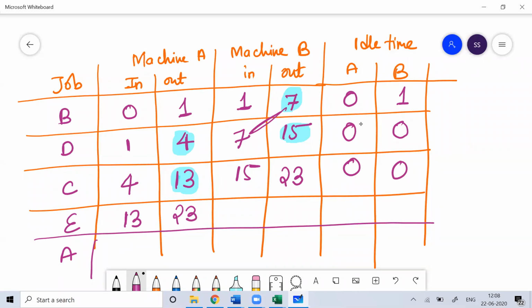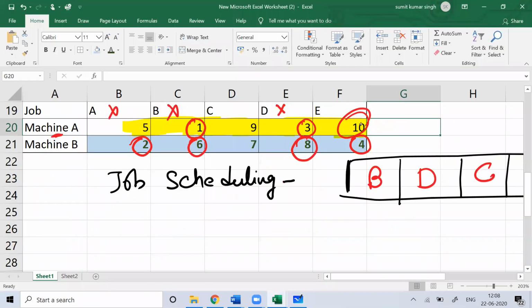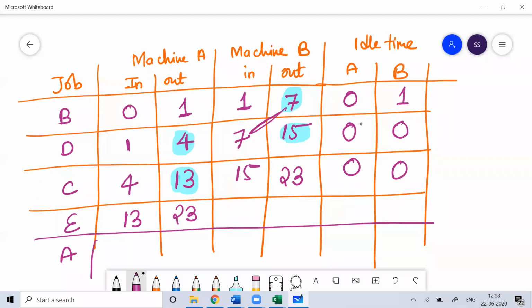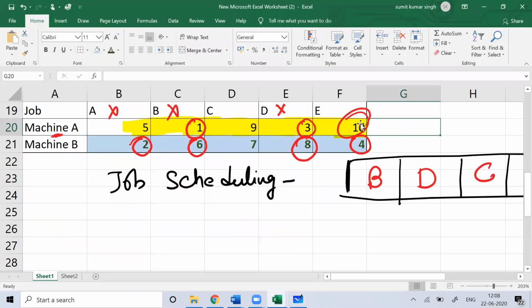C on machine B is 7 hours. 15 plus 7 is 22. So it will wait for another 1 hour here, and then E on machine two is taking 4 hours.